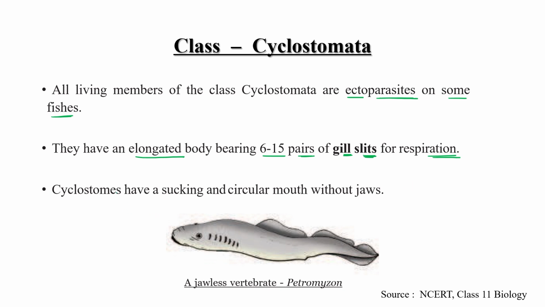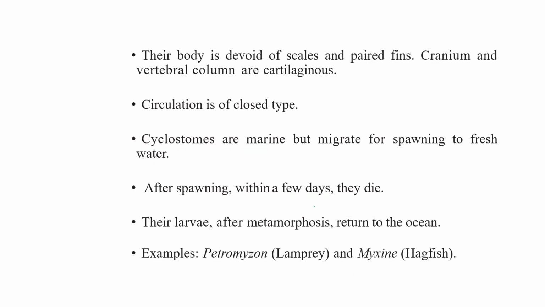Cyclostomes have a sucking and circular mouth without jaw. They are not having jaw. This is the main feature, that's why they belong to this class. Their body is devoid of scales, with no scales and no paired fins. Their cranium and vertebral column are cartilaginous. Circulation is closed type.